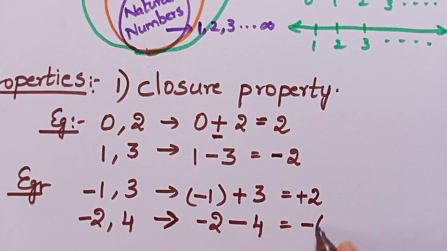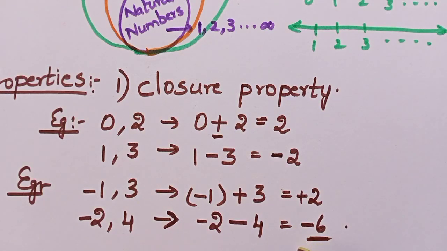So I will get a minus 6. Isn't it? Both are having minus sign only. So I need to add up both and I will put the same sign because both are having the negative sign. So the answer also will have a negative sign. So my result will be minus 6.